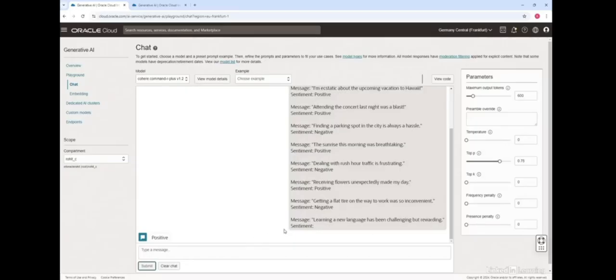So these are some of the things you can do with the chat models. You can of course chat with the models. You can extract information from the model, information retrieval. You can generate text with the model, and you can also do things like text classification with the model. And there are various use cases. I'm just showing you a few very common use cases you can perform with the chat models available in the OCI Generative AI service.